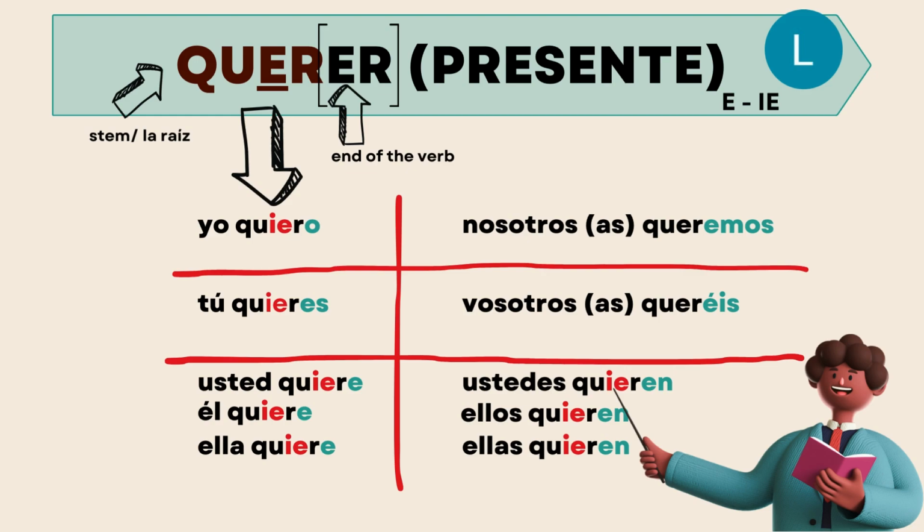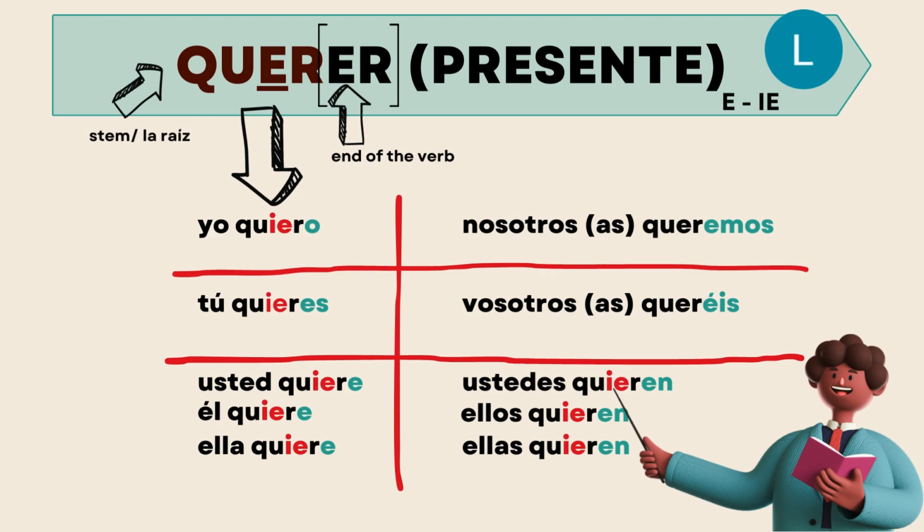Now, if you go back and look at just the conjugations, you'll notice that in the present tense, we have a stem change from E to IE in the yo form, tú form, usted, él, ella form, and then we move to the right side on the bottom of the plural, ustedes, ellos, and ellas form.